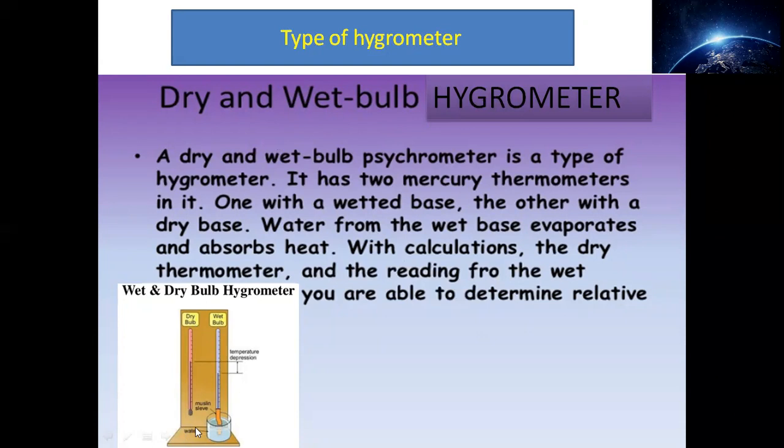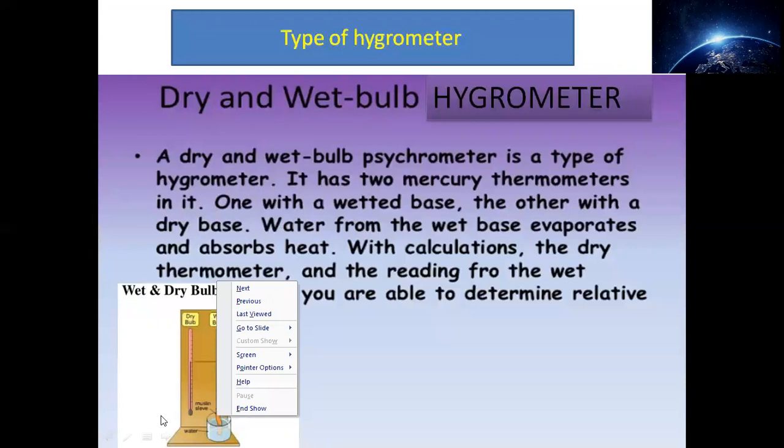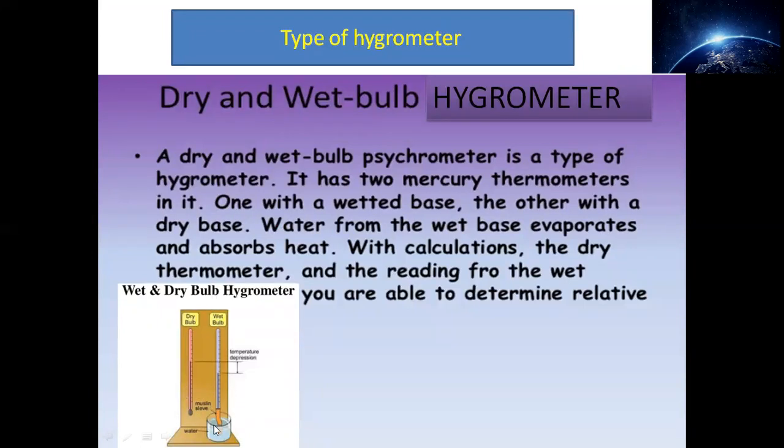Dry bulb is not having any sort of water content. Okay, it is not having any wetted base. In the case of wet bulb, it is having a bucket-shaped container, which is filled up with water. Fine. The only difference is that this one has a wetted base, and in this case it is not having the wetted base. At a point of time, it will just measure the amount of humidity. Whatever the depression is, whatever the measurement is, you can simply calculate it out.